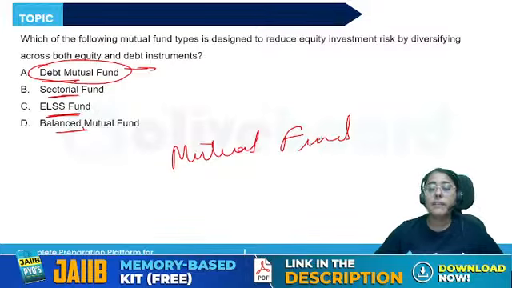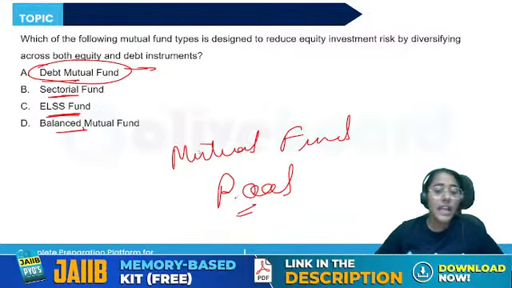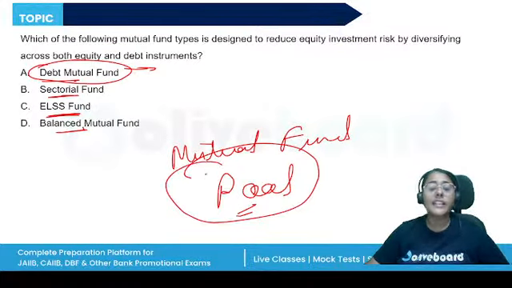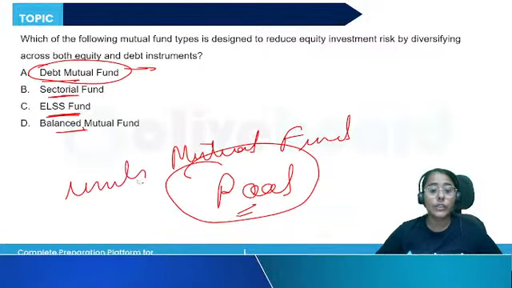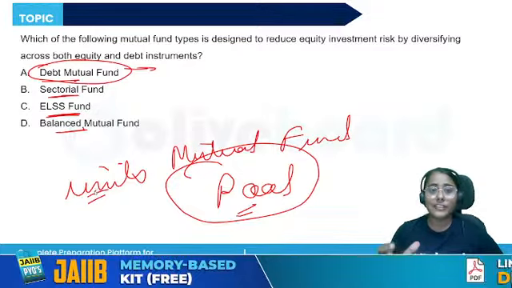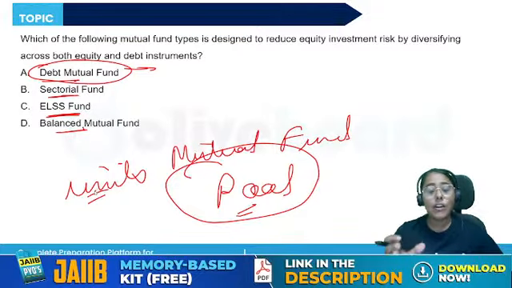The mutual fund manager creates a pool from many investors. This pool is invested into buying securities. I do not own the security; the investor owns the units. According to the units owned, the payment of dividend or interest is done whenever it is declared.